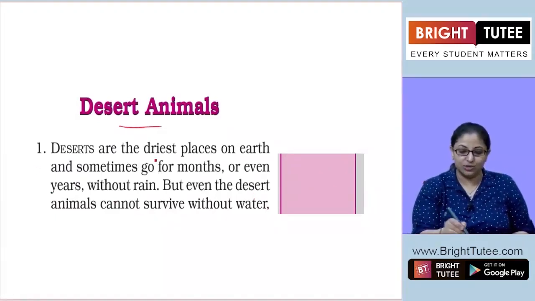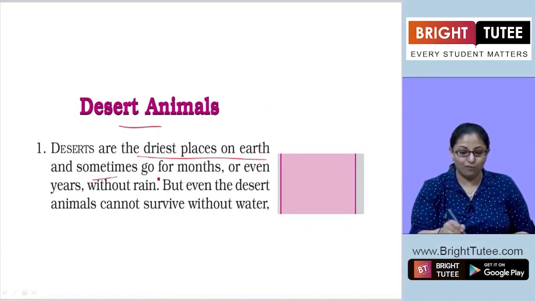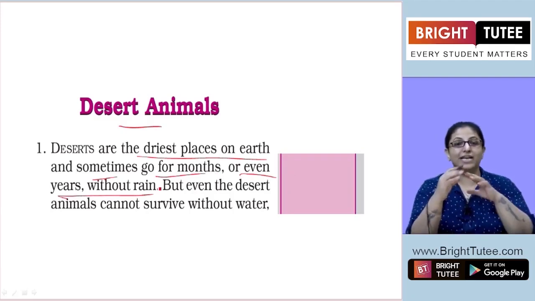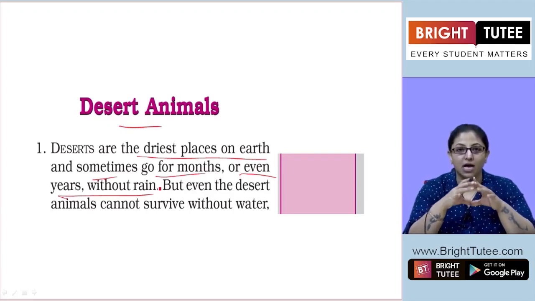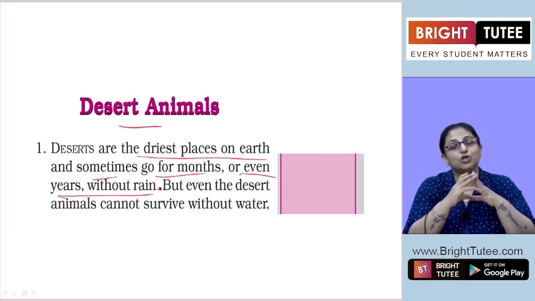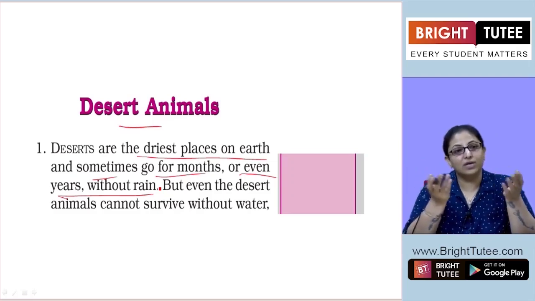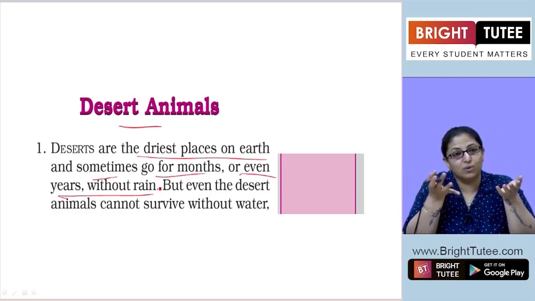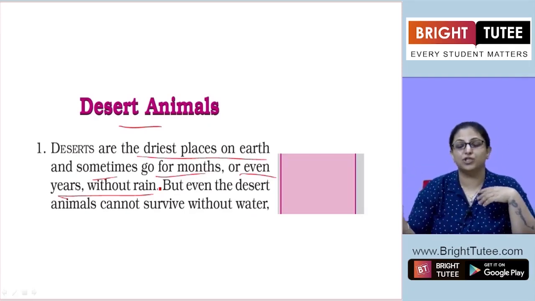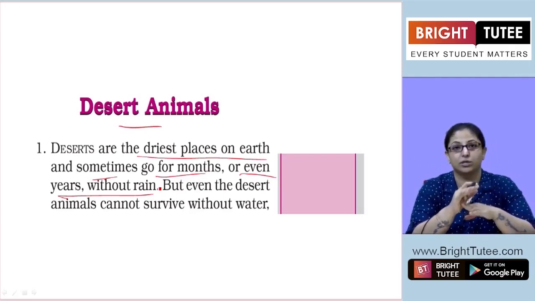Deserts are the driest places on earth and sometimes go for months or even years without rain. So desert is that particular area of earth which goes without rain, where there is no rainfall for a very, very long time. Sometimes for years, sometimes for a few weeks, for months and for years at a stretch. These are the driest places where there is no water.